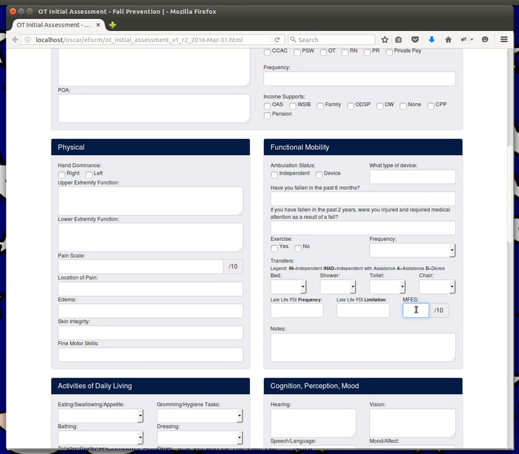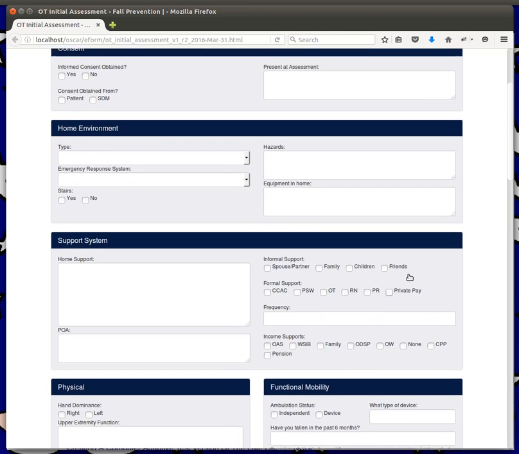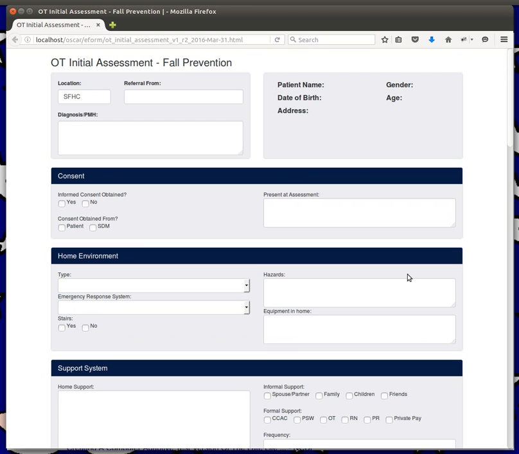So those are the changes I've made. I just want to make sure that I can go ahead and apply that to the eForms for the users. I could do that at any point.